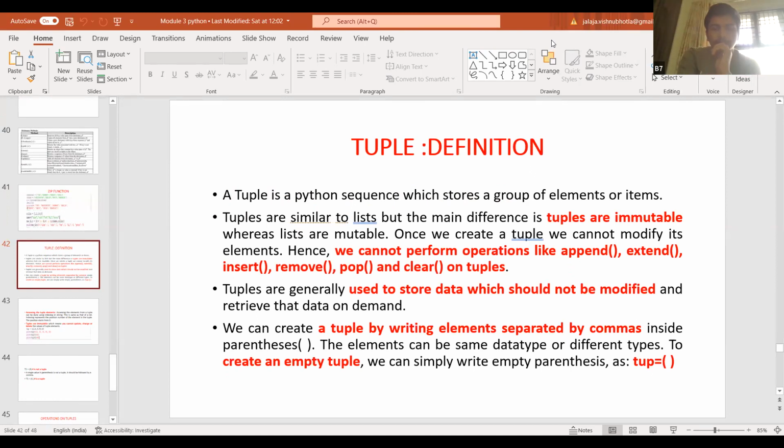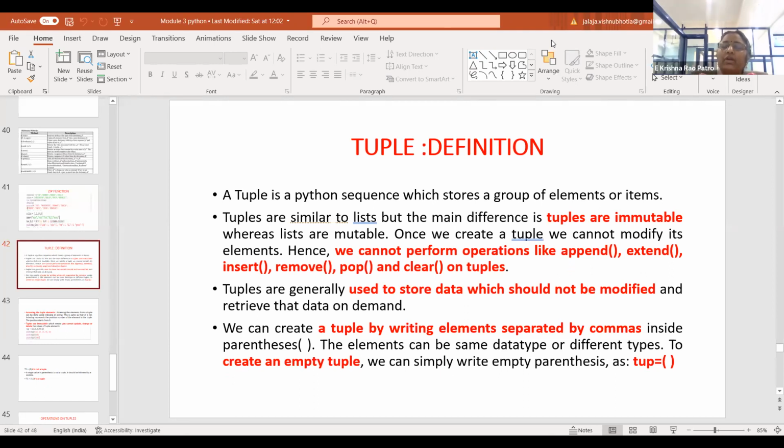Tuples are also container data types. Very good. Tuples are also container data types similar to your list. They also hold heterogeneous data types. They are ordered collection, because that is the reason we can apply slicing and indexing on tuples. But they are immutable. So whatever the contents that are in a tuple, they cannot be modified. That is the reason we cannot apply methods like insert, remove, pop on tuples, because the contents of the tuple cannot be changed.